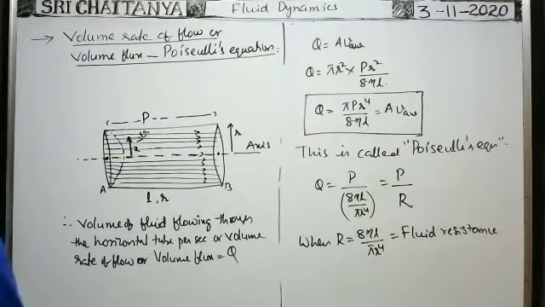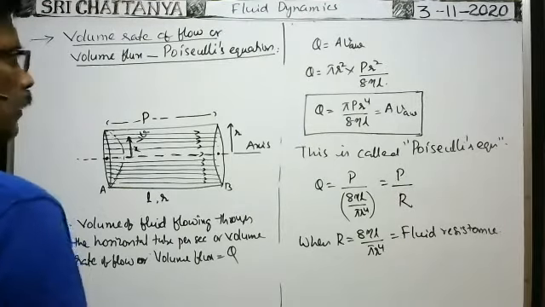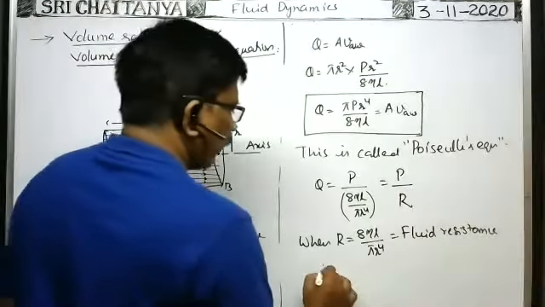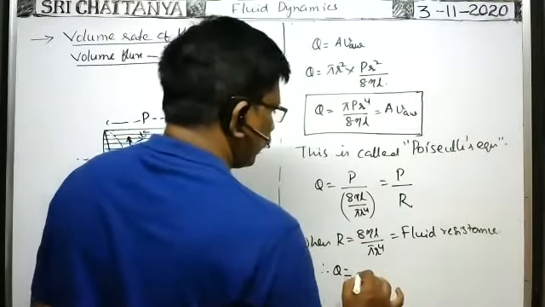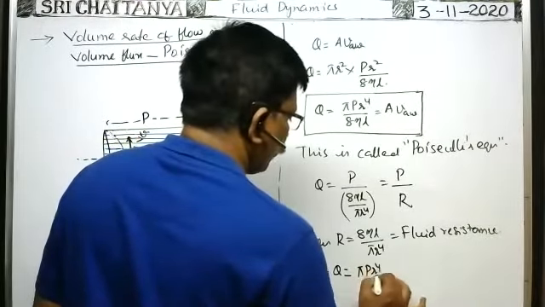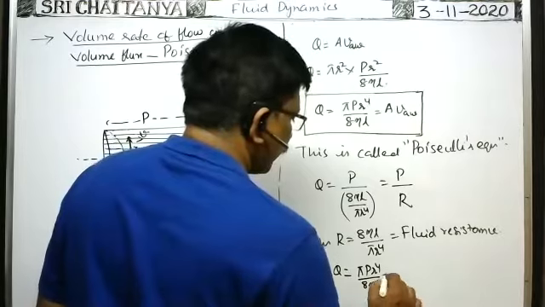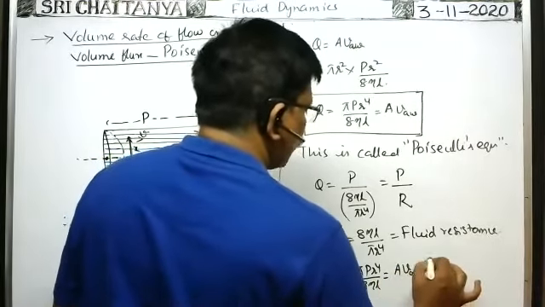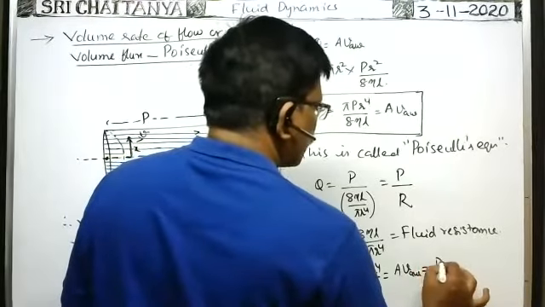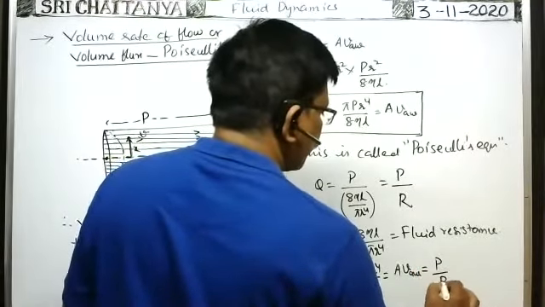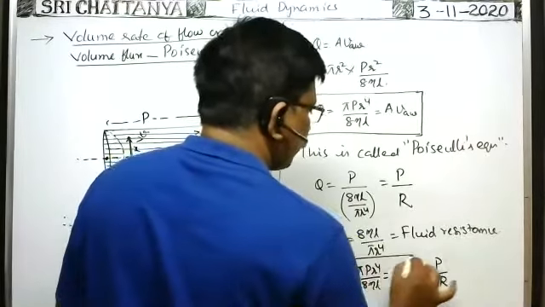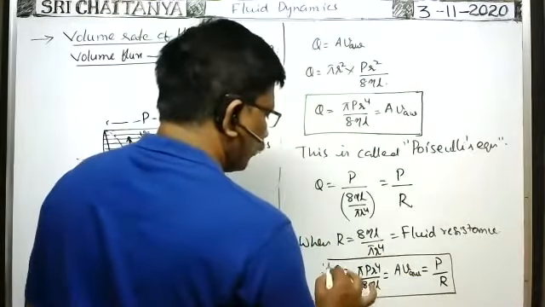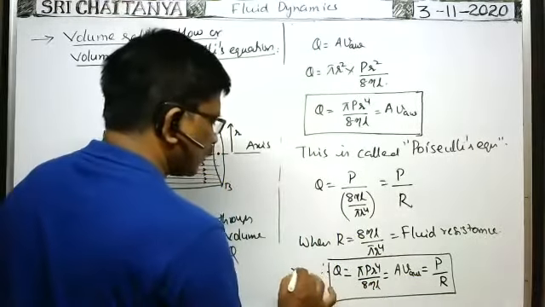That is called the fluid resistance. Therefore, volume rate of flow Q is equal to πpr^4 by 8ηL, or area of cross section of the tube into average velocity, that is equal to pressure difference across the tube by fluid resistance R. This is the formula for volume rate of flow of the fluid.